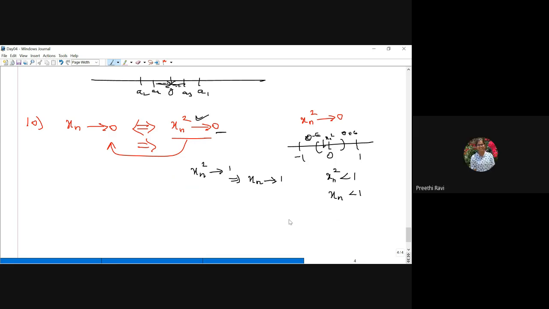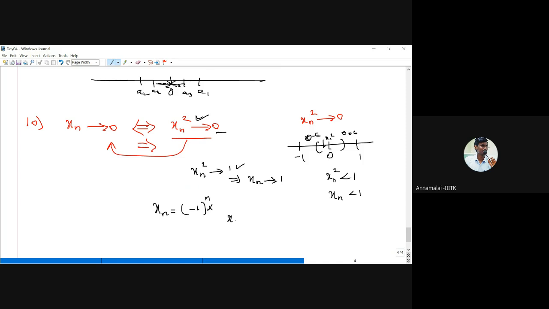No, sir. Why? What is the example? If you take x_n equal to the alternating, oscillating sequence, minus 1 power n. That is minus 1, plus 1, minus 1, plus 1. If we square, everything we get is 1, 1, 1. Therefore, x_n squared converges to 1, but the sequence does not converge.